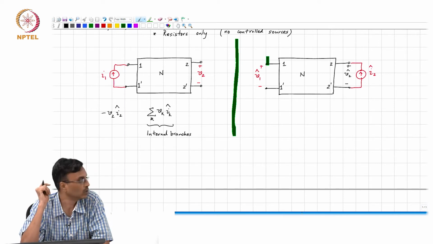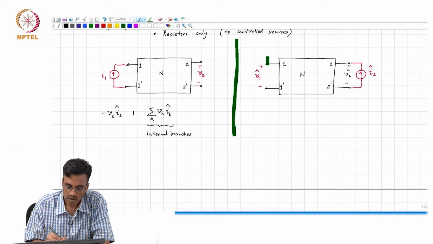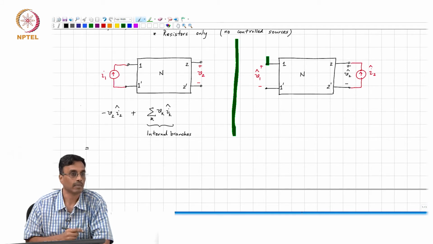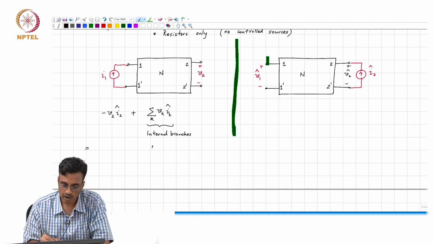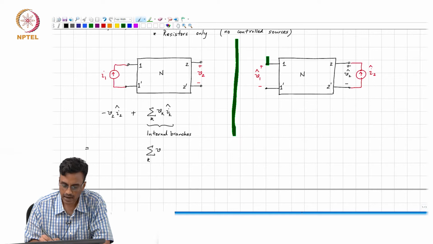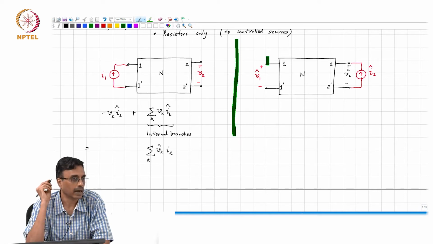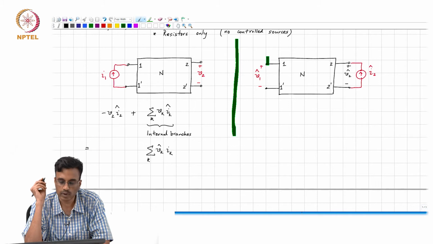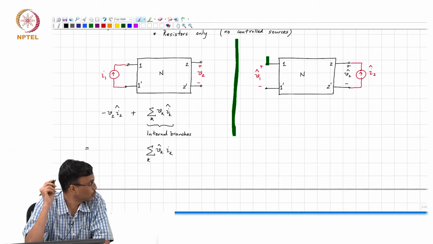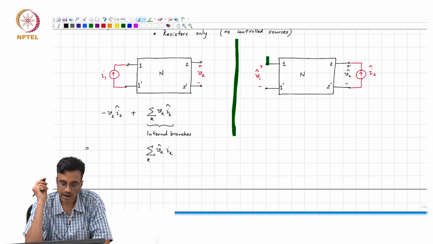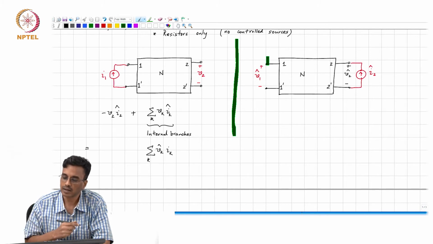So, it is minus V2 I2 hat, and this must equal, by Tellegen's theorem, sigma over all internal branches Vk hat times Ik, correct? That is all internal branches. Then we need to deal with the external port quantities, and so what is Vk hat?